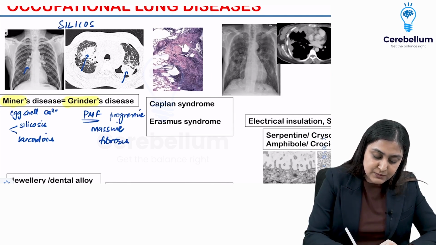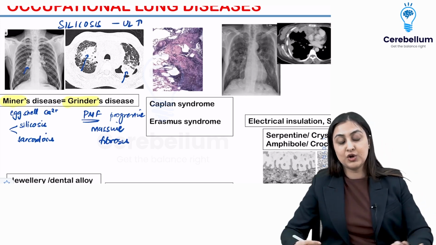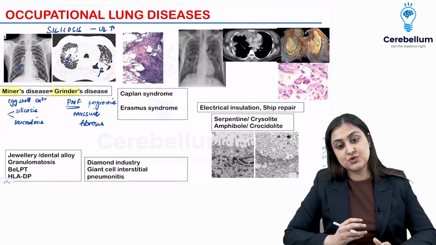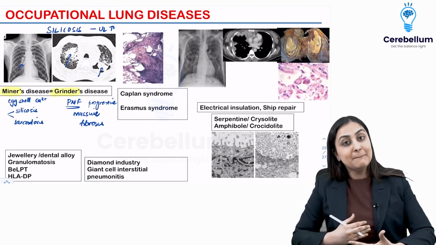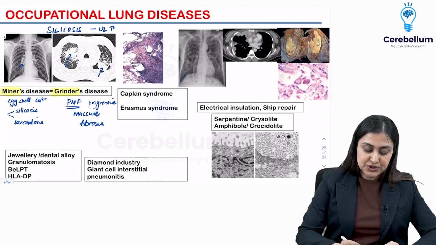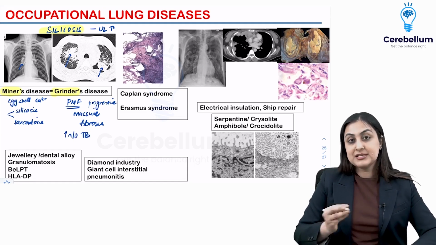So silica exposure, silicosis, remember, upper lobe predominant. All occupational lung diseases are upper lobe except asbestosis. So asbestosis more common in the base, everything else upper lobes, alright. So this is about silicosis. Also remember, silica increases the risk of tuberculosis. Okay, so this is about silicosis.